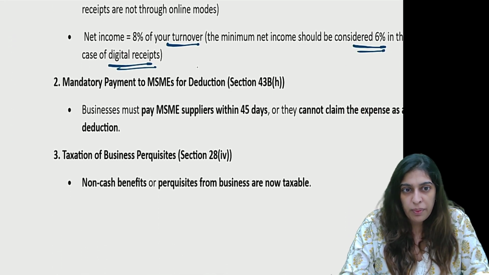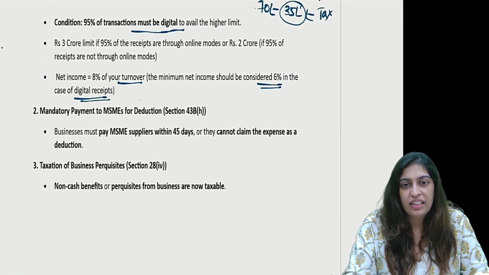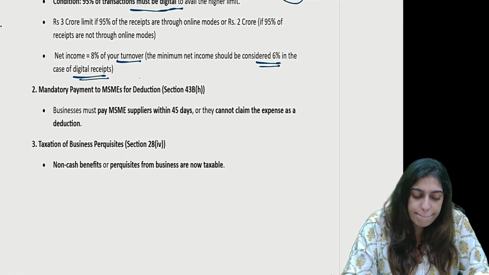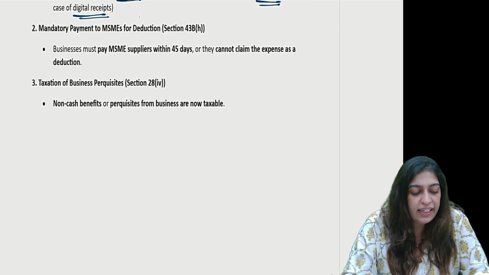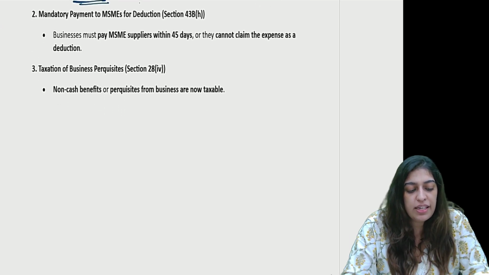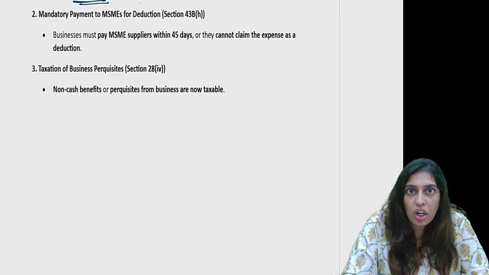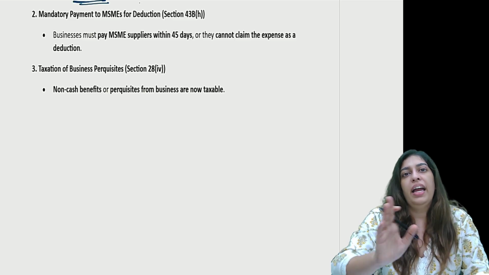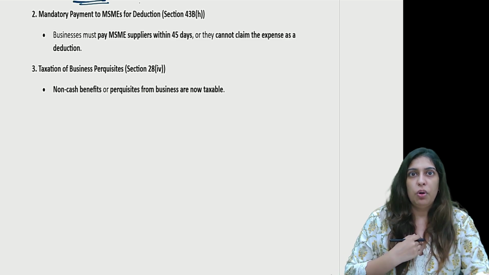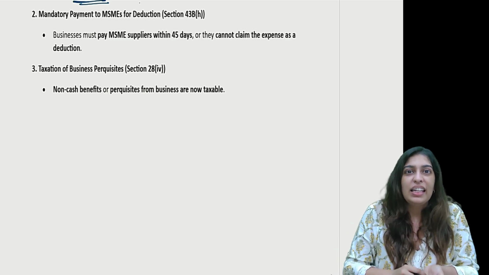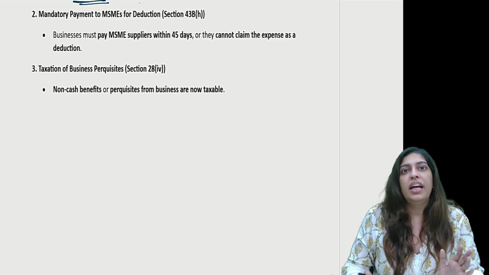So it will become 12 lakhs is your net income on which I have to pay my tax. Now, mandatory payments to MSMEs for deduction. Businesses must pay MSME suppliers within 45 days. If they do not, let's say if I have availed your services, you raise an invoice on me, you are an MSME. I don't pay you for 45 days. The amount I cannot take as a deduction. Simple.